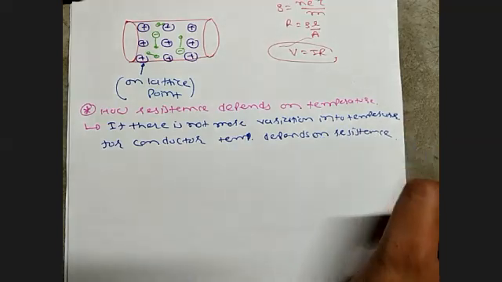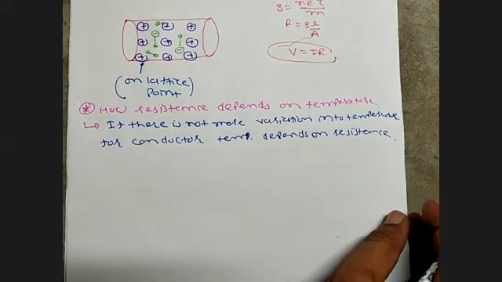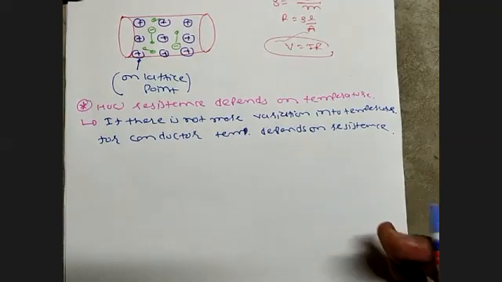So there are different equations over here, temperature depends upon the resistance.